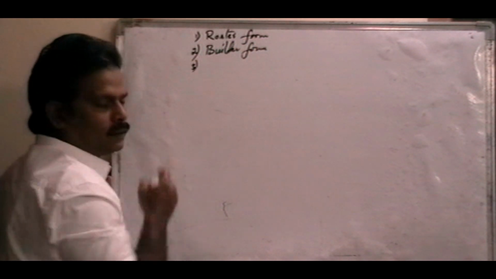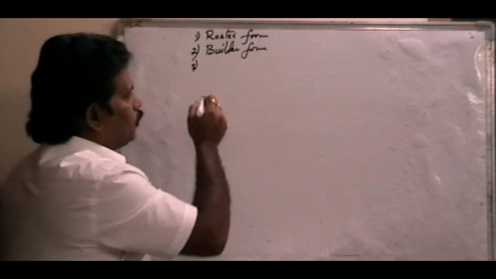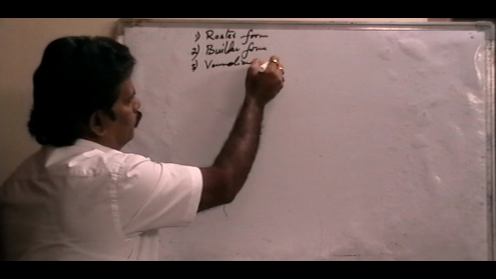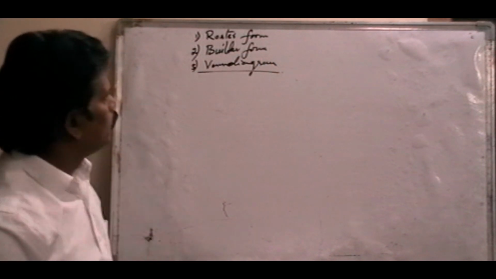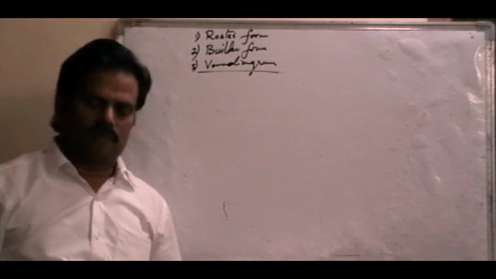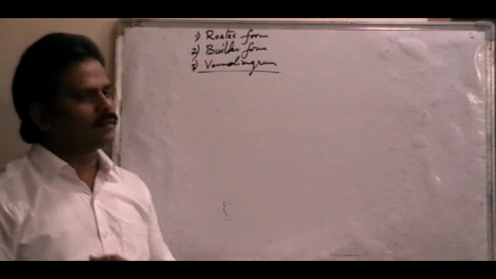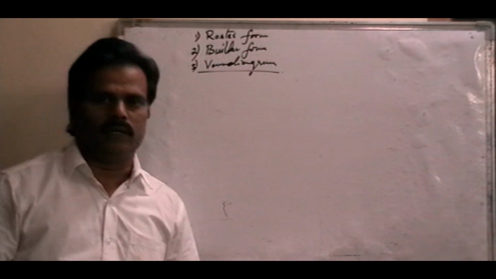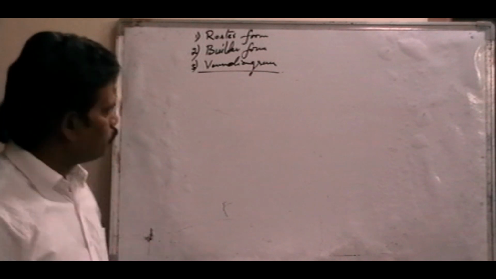And third one is Venn diagram. So sets we can write in these three forms: one is roster form, second one is builder form, and third one is Venn diagram, right?